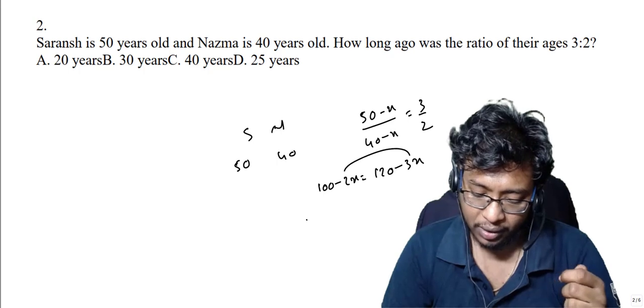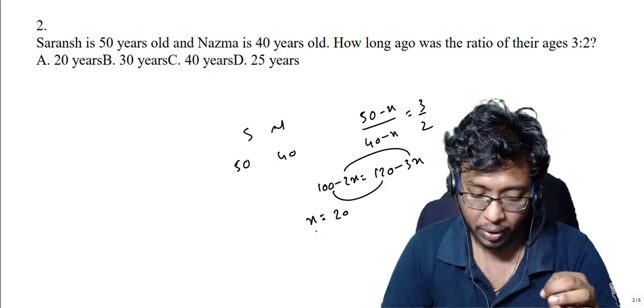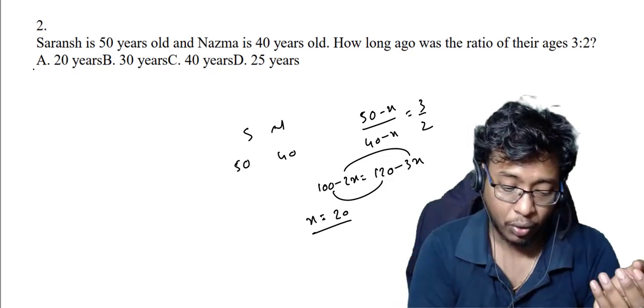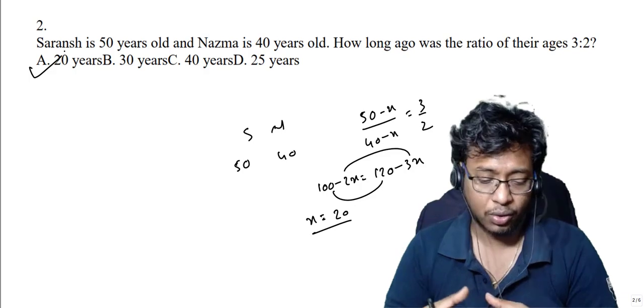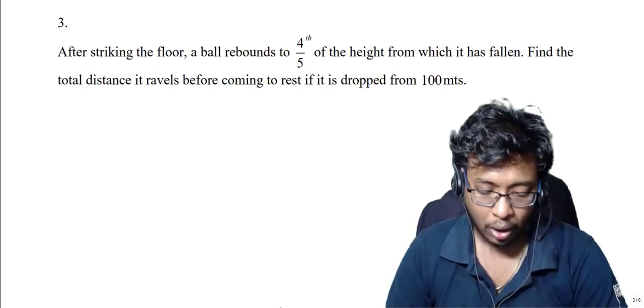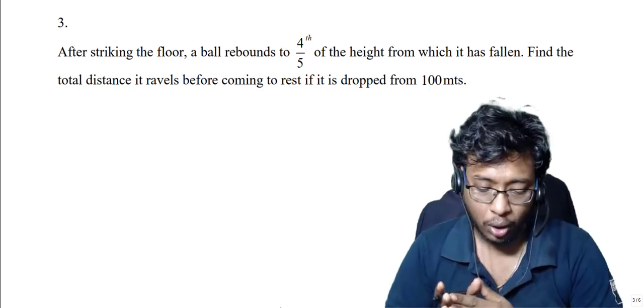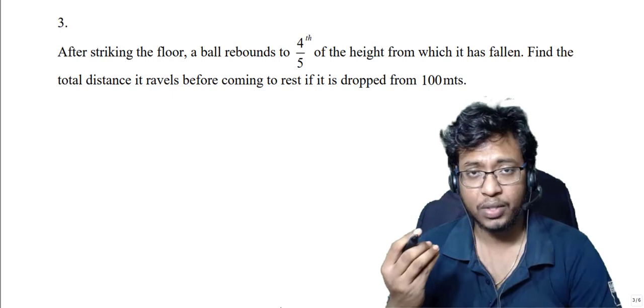You bring 3X this side, and bring 100 to the RHS, X will be 20. So 20 years before, their ages were in the ratio 3:2. That's it.